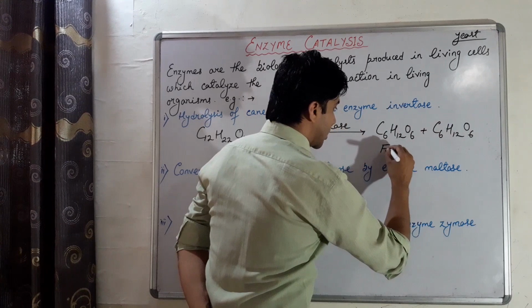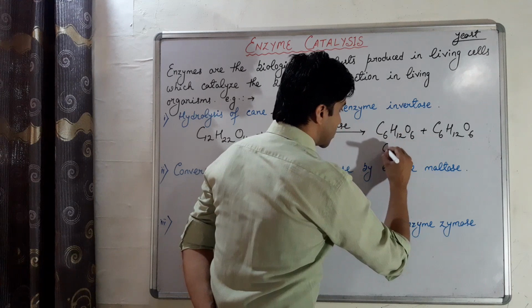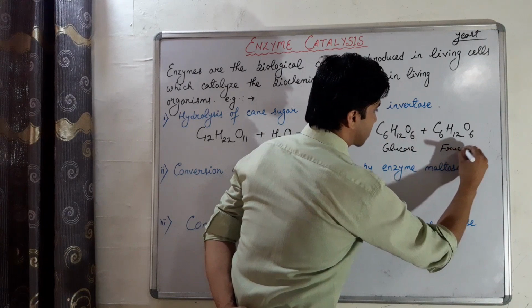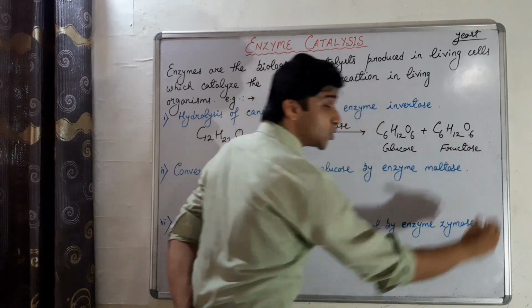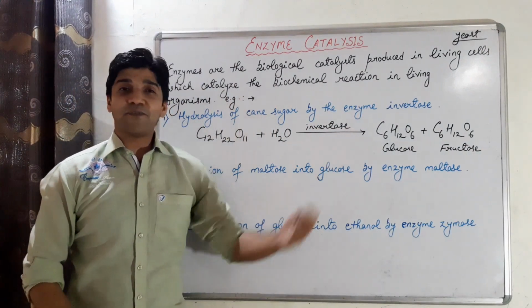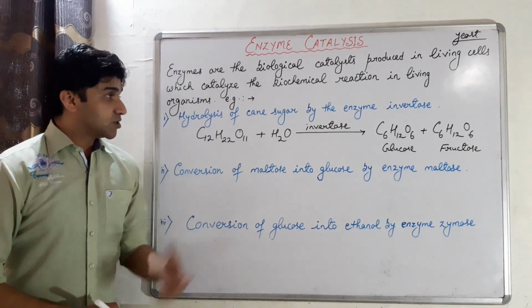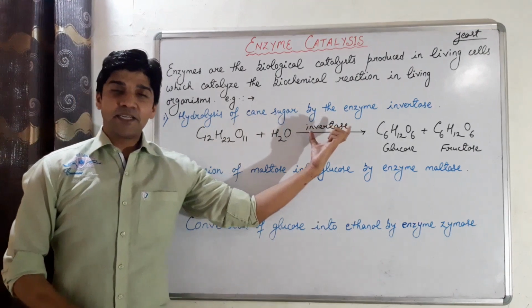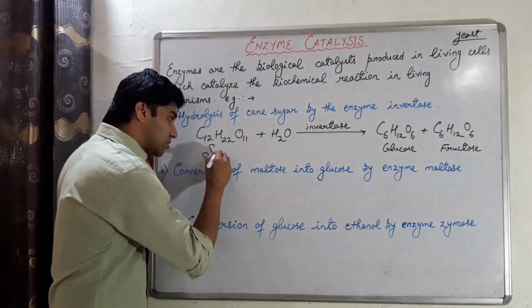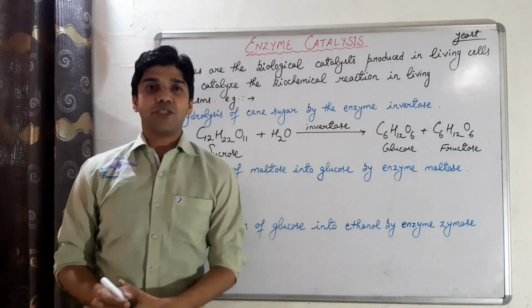So you get the formation of an equimolar mixture of glucose and fructose. Glucose क्या होता है? It is an aldohexose sugar, and fructose is a ketohexose sugar, having the same formula but different structure and functional group. So that's the example of the enzyme invertase, also known as sucrase, which converts sucrose into glucose and fructose units.